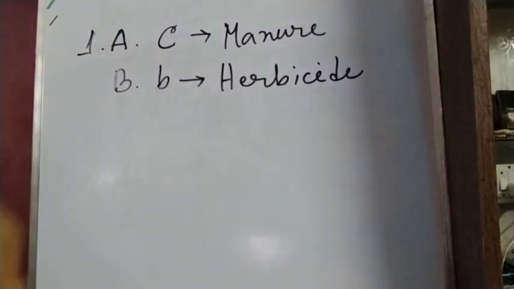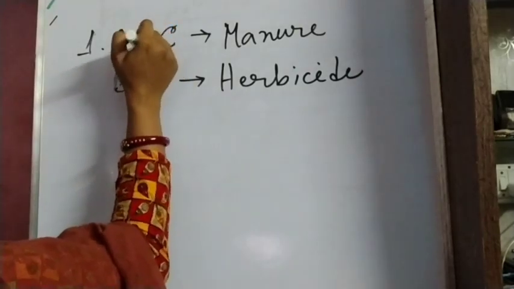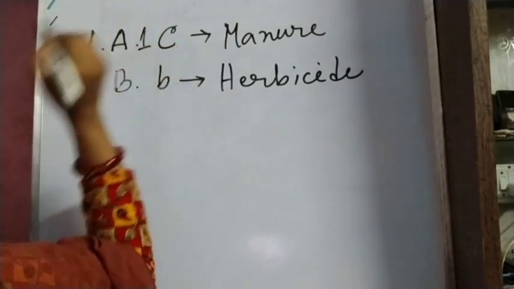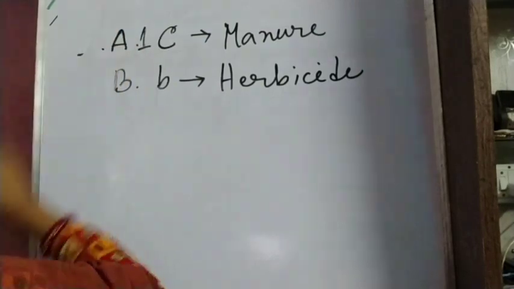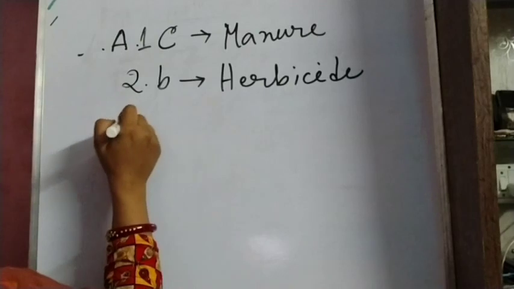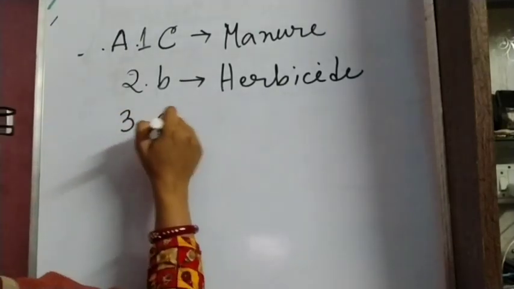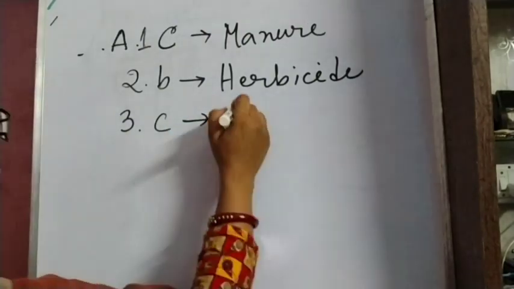So this is number 1, this is number 2. Now number 3 will be option C, that is petrol.